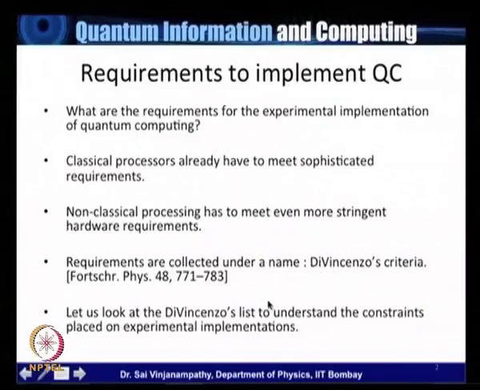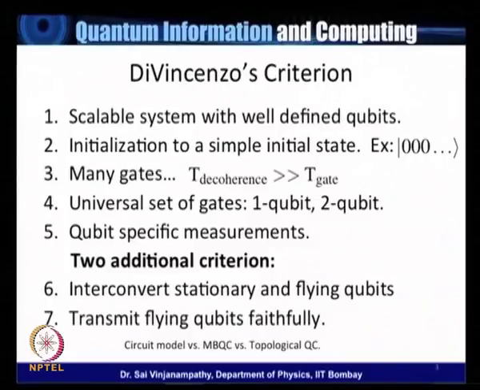So let's look at DiVincenzo's list to understand the constraints that are placed on quantum computing and its experimental implementations. DiVincenzo's criterion is a list of 5 primary goals and 2 additional criteria. The primary goals are the following.